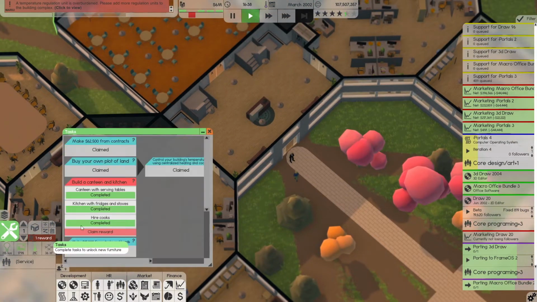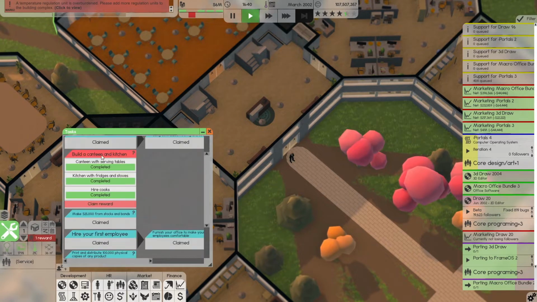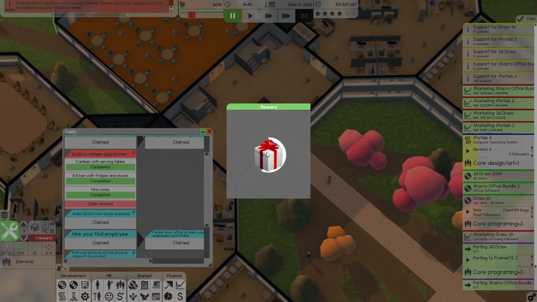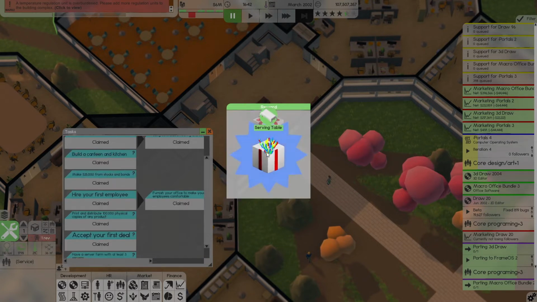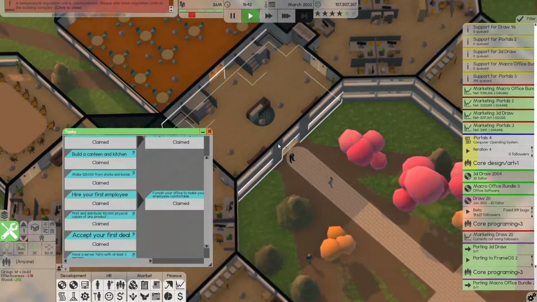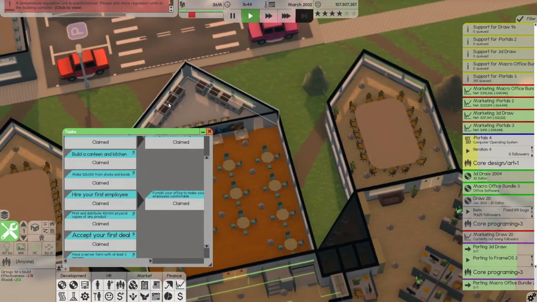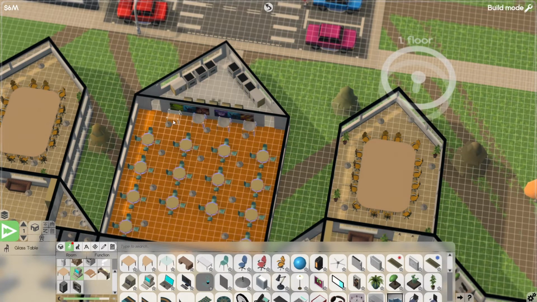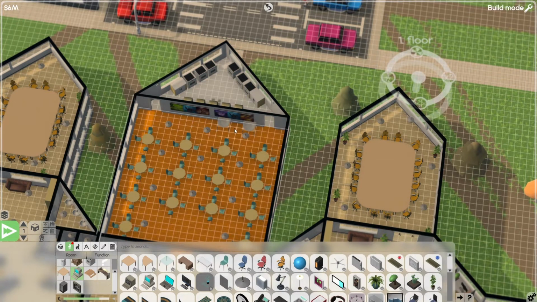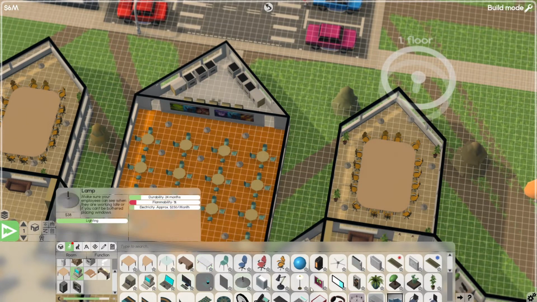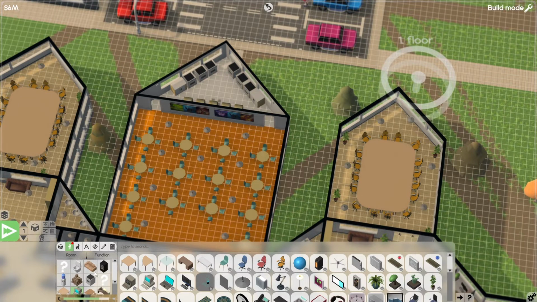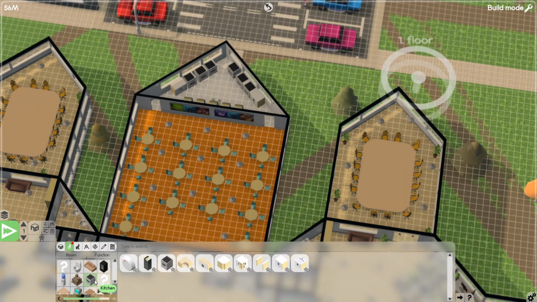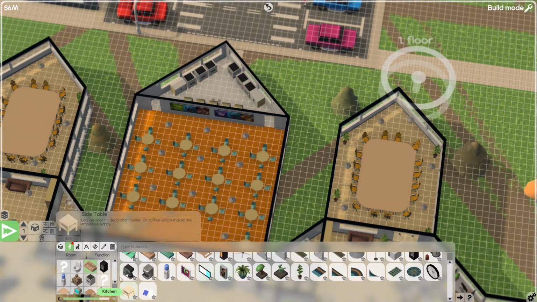All right, we got ourselves an award. What do we get an award for? Claim reward for hiring cooks. Are we gonna get something fancy? Serving tables, that's exactly what I wanted. Let's use them. We all know what these things do. These are better then if we have serving tables. I know I can just be touching the tables there, but then we're not going to. Not modern table, I want the serving table. Where's the serving table? Is it in the kitchen? Where is it?